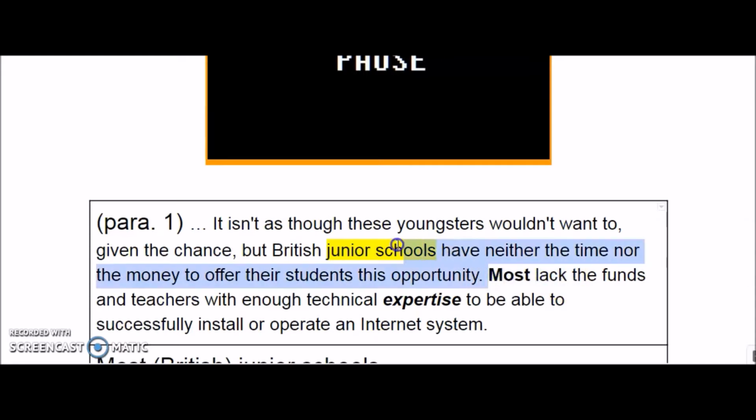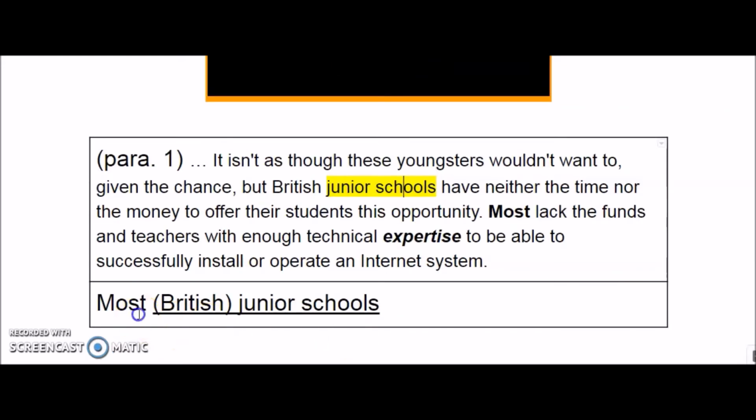So we go back to the previous sentence and we see the subject position here, and also it is plural. So we just put that here and then we'll check. So it's like most British junior schools lack the funds, right? It just makes sense. So the answer is most junior schools or most British junior schools. Both of them are acceptable.